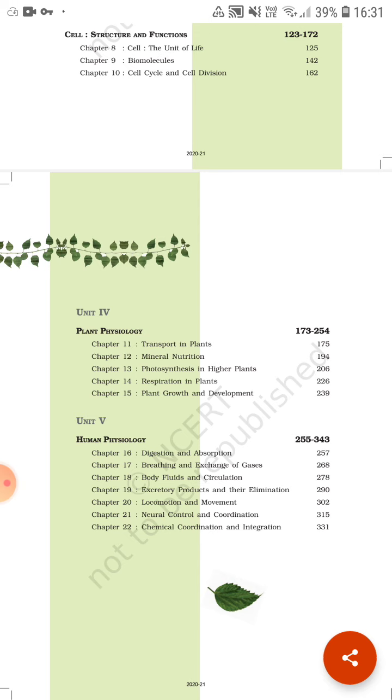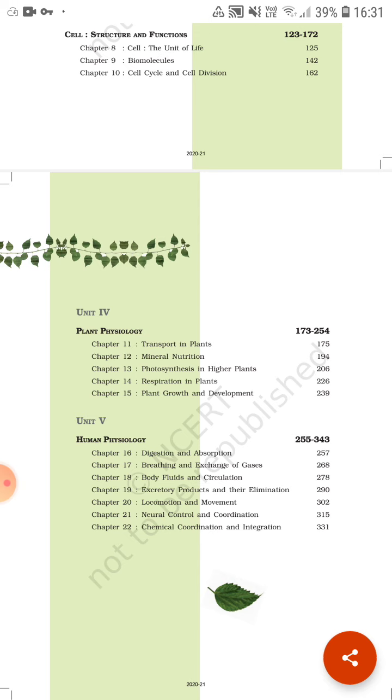Next, fourth is respiration, that is intake of oxygen and removal of carbon dioxide, how respiration takes place in the plant. In 15th chapter we will cover plant growth and development, how development takes place within a plant, and what the factors are which enhance growth in a plant.